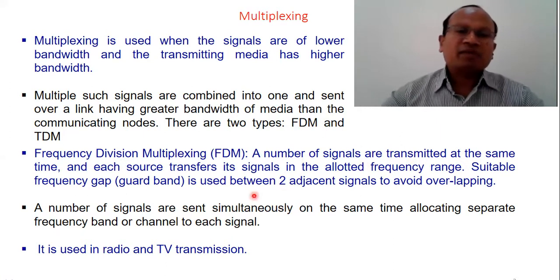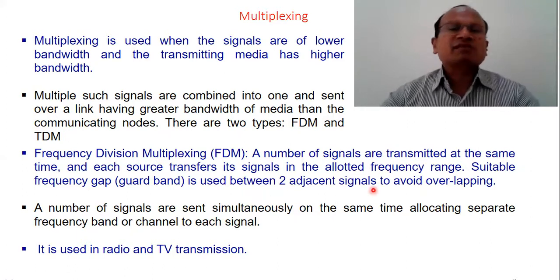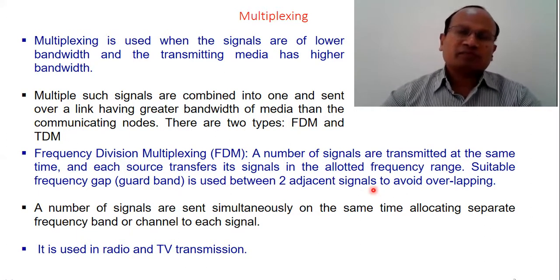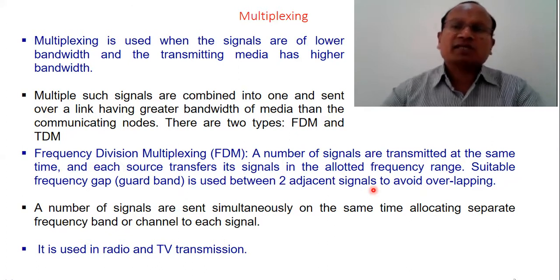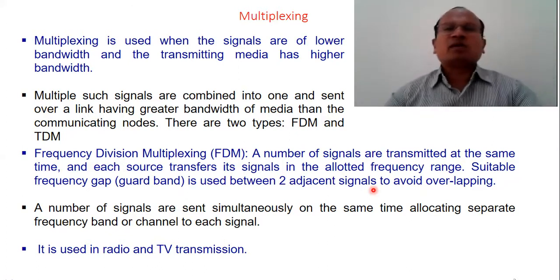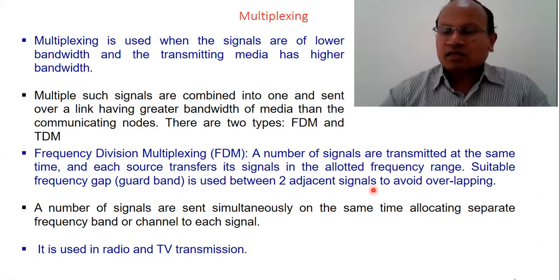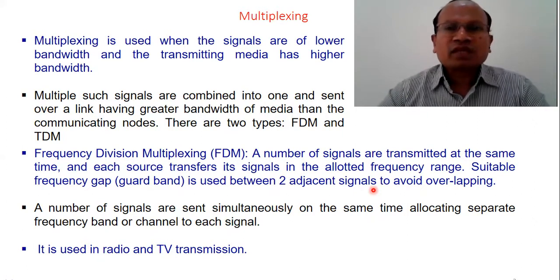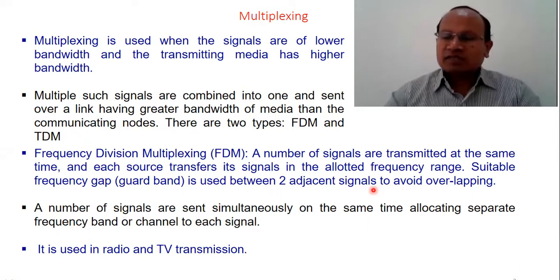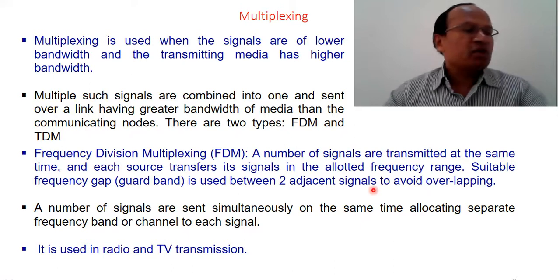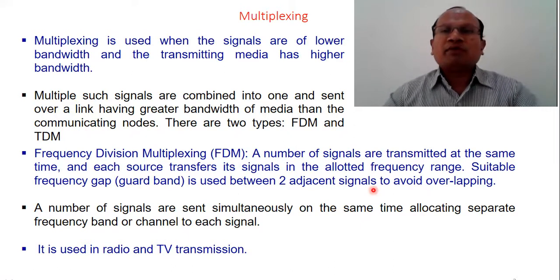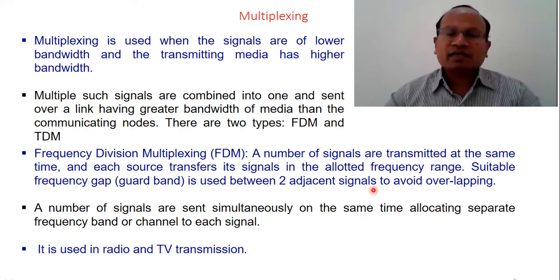A suitable frequency gap is used between two adjacent signals to avoid overlapping. This is another important thing in frequency division multiplexing. Two adjacent signals are interleaved by a certain value of frequency, so there is always a possibility of interference between the two adjacent signals.